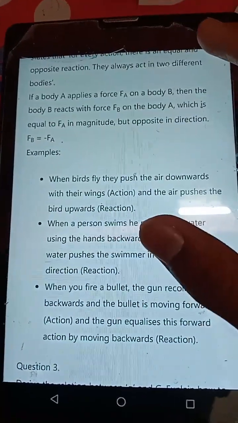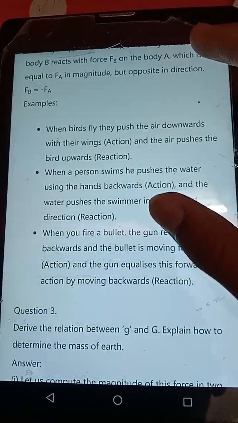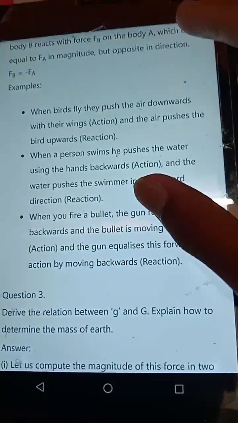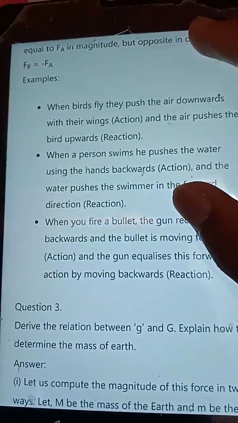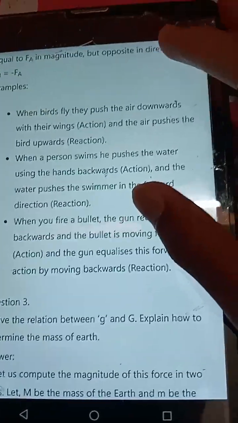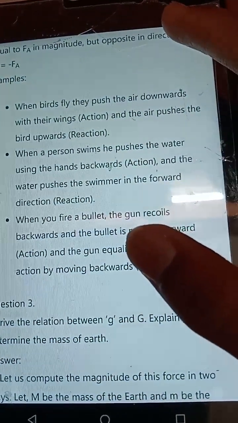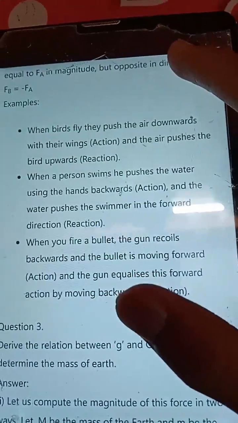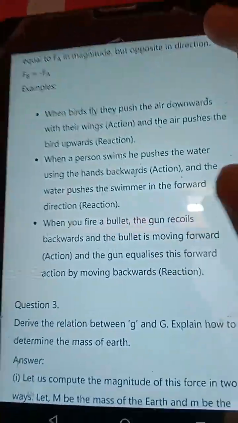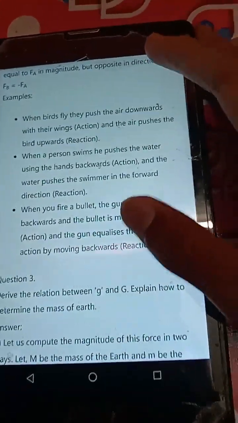Examples. When birds fly, they push the air downwards with their wings (action), and the air pushes the bird upwards (reaction). When a person swims, he pushes the water backwards with his hands (action), and the water pushes the swimmer in the forward direction (reaction). When you fire a bullet, the bullet moves forward (action), and the gun recoils backwards, equalizing this forward action by moving backwards (reaction).